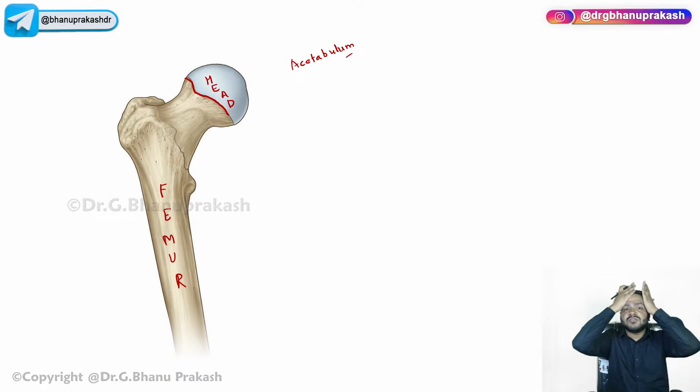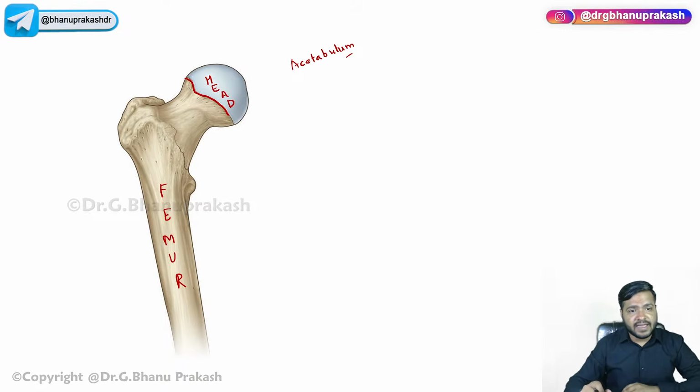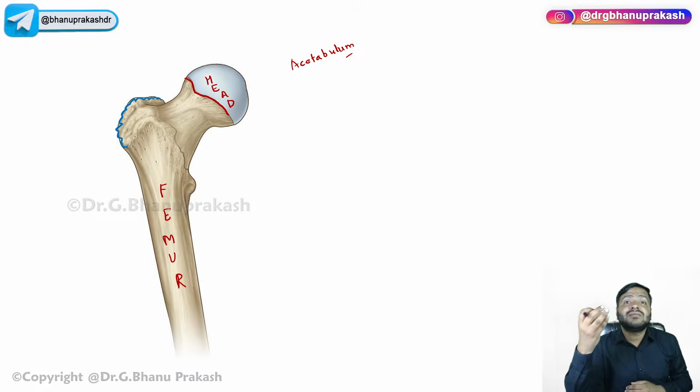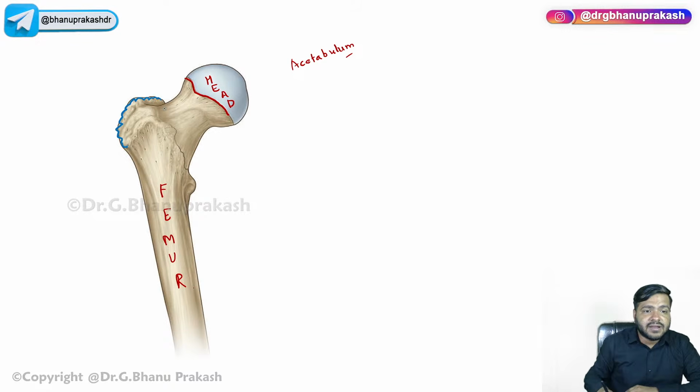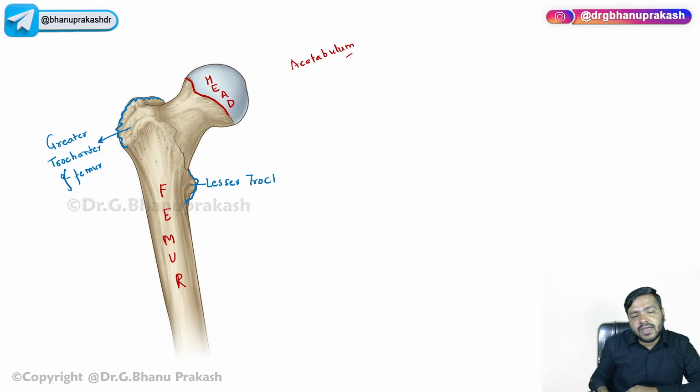It is the longest and strongest bone of the body and it is present in the thigh region. Now near to the head part, you can see an irregular blunt area, right? An area which is larger than the tubercle. It is called as trochanter. It is called as the greater trochanter of the femur. And guys, we have the lesser trochanter of the femur.